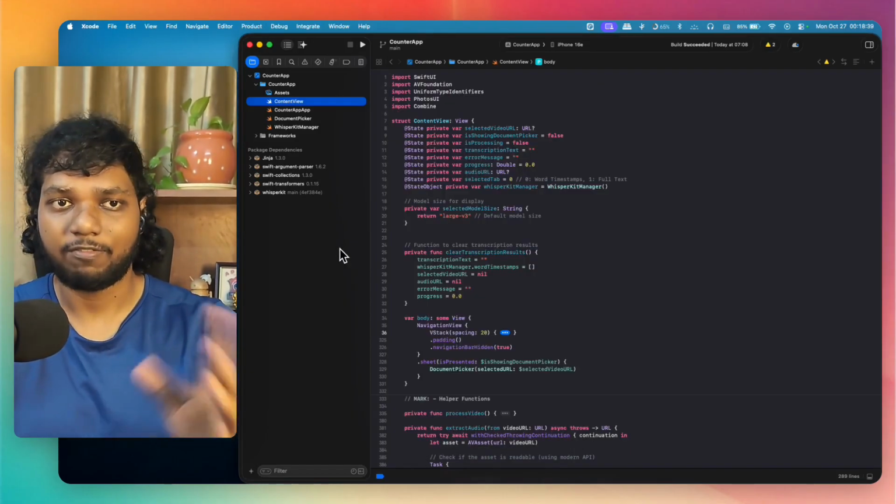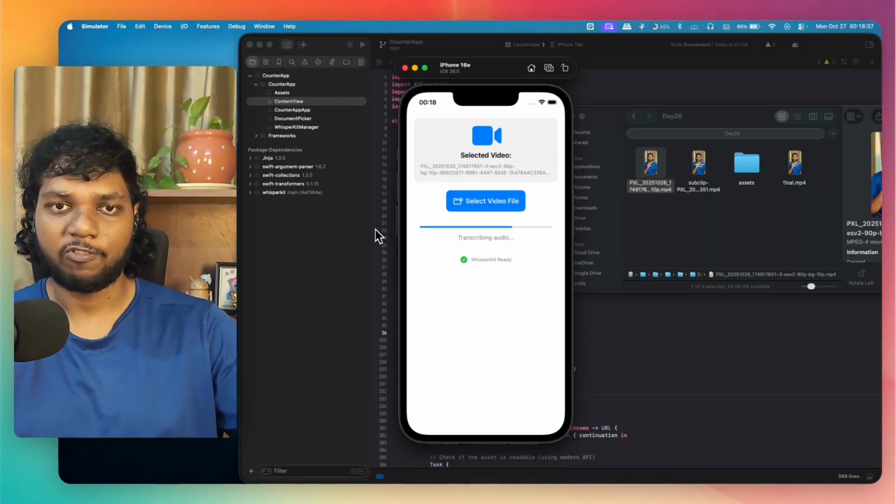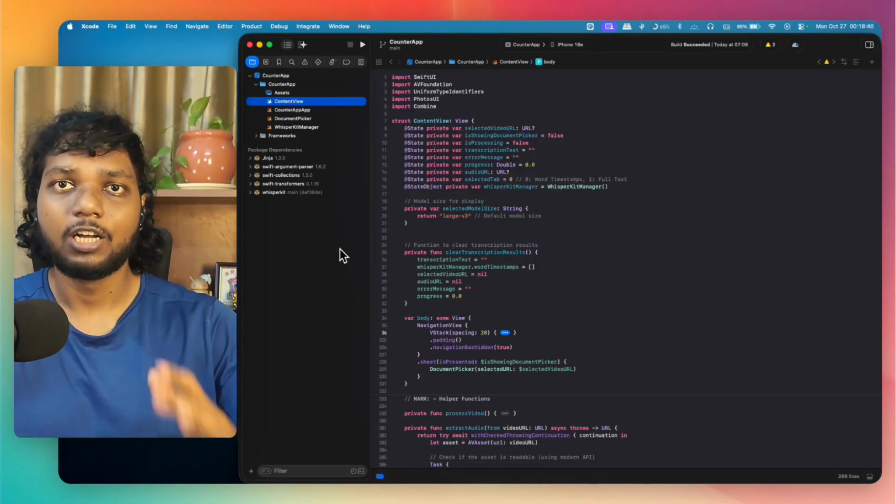So let it do it in the background and we will understand how to do the next step. So let me see whether I can zoom this. It will automatically do it. So let it do it in the background and we will understand how to do the next step.